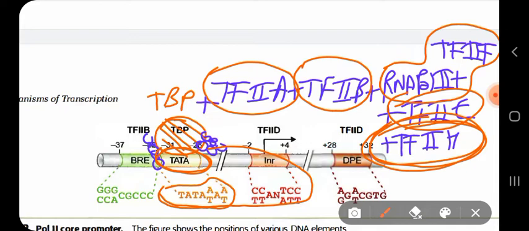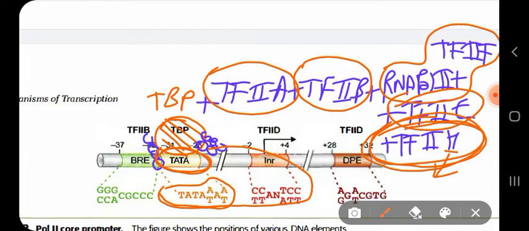Well, you can remember the name TFIIH: H for helicase. Just like in replication, what does DNA helicase do? It unwinds the DNA and forms the replication fork, right? Here also TFIIH has helicase activity.